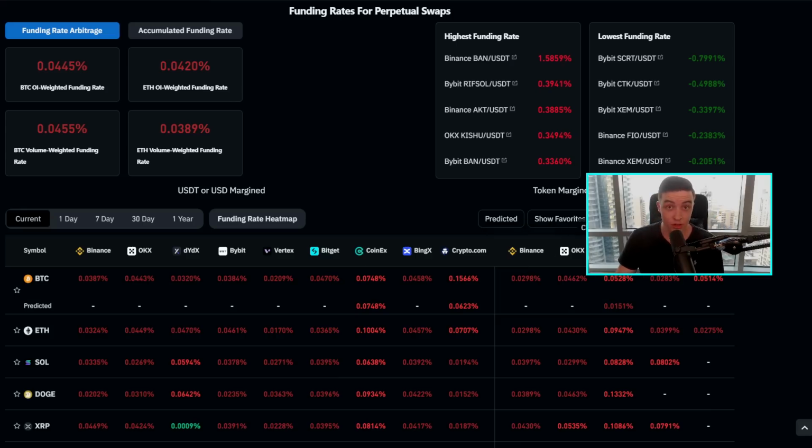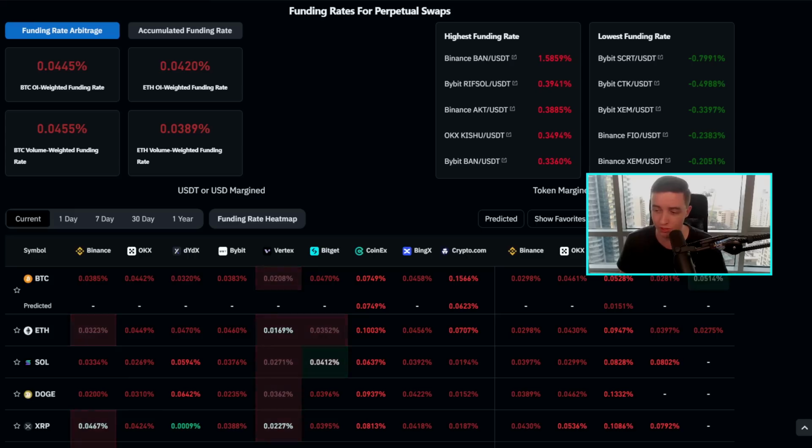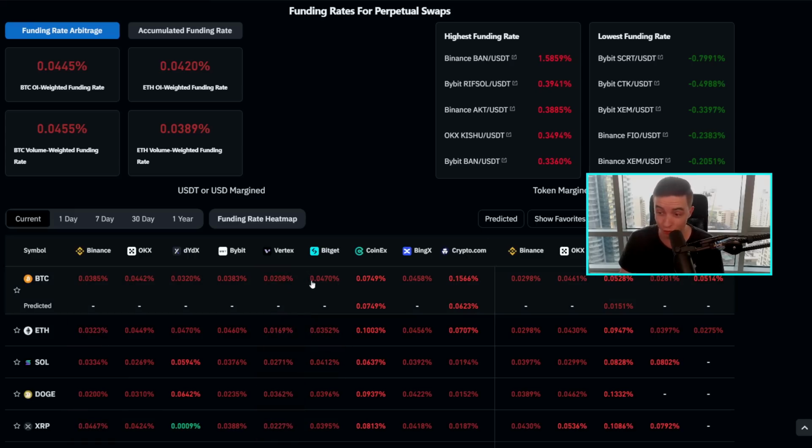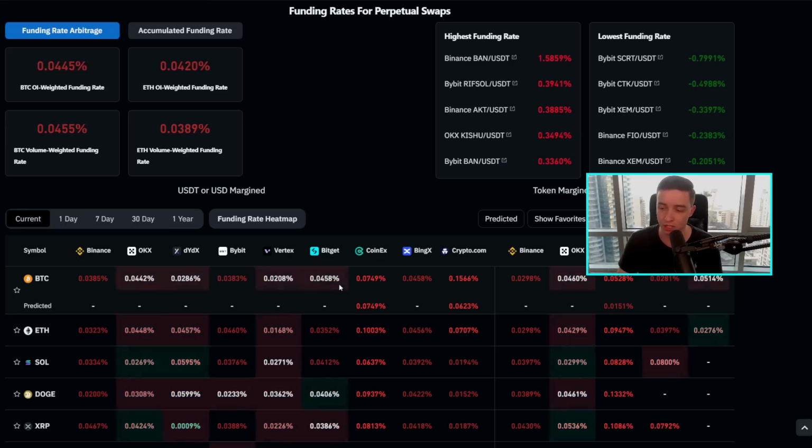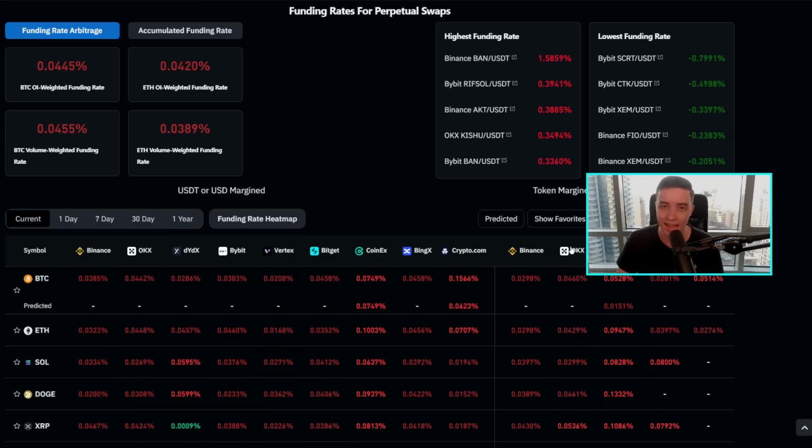And so this essentially means there's currently a massive demand to long Bitcoin or long crypto right now, and not many people really interested in shorting Bitcoin or shorting crypto. And so due to that, these high funding rates make it more expensive to hold or maintain a long position, and not as expensive, at least in terms of the fees, to hold or maintain a short position, because when the funding rates are positive, and especially this high up, the short positions basically earn those funding rates as fees whenever the funding rates are positive, and the long positions are paying these funding rates as fees.